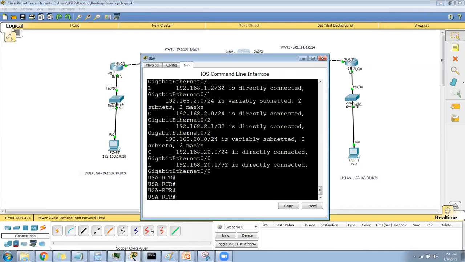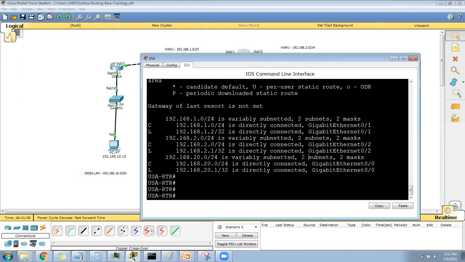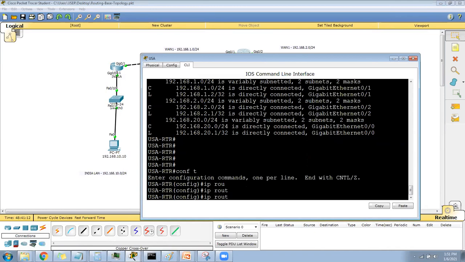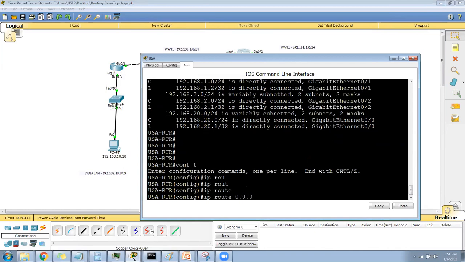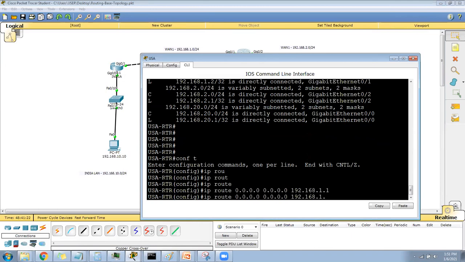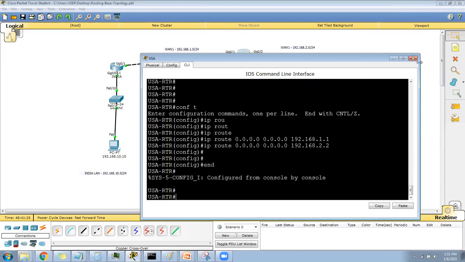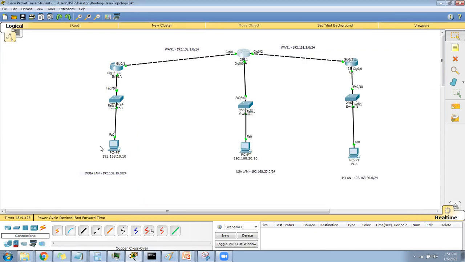So I can say config terminal, ip route 0.0.0.0 0.0.0.0 192.168.1.1. One route is going here and another is going there. Think about why I'm using two routes: for reaching this network and this network.